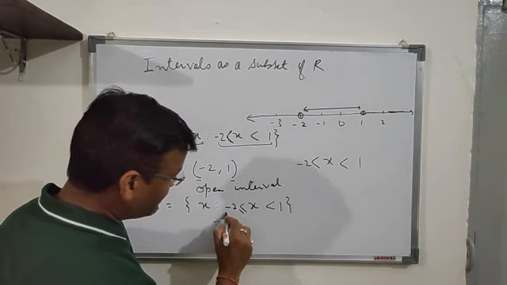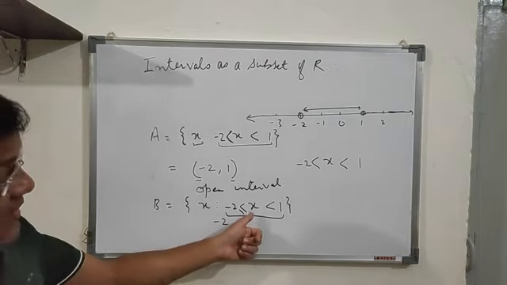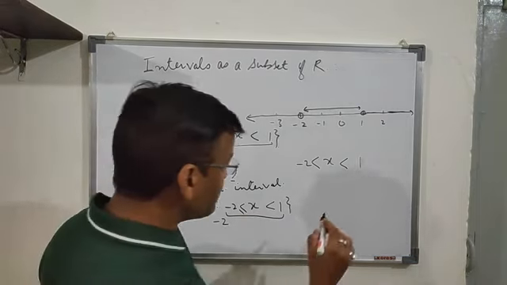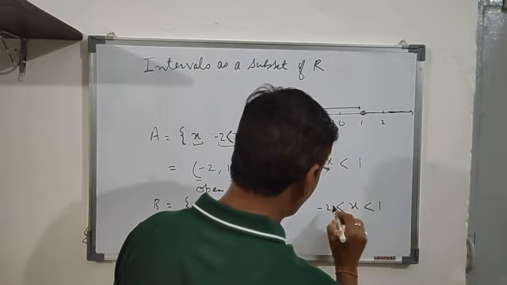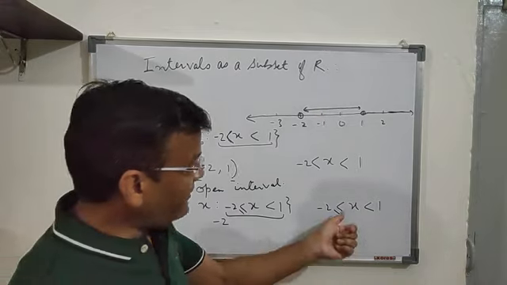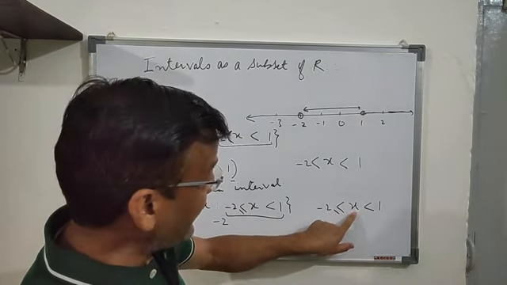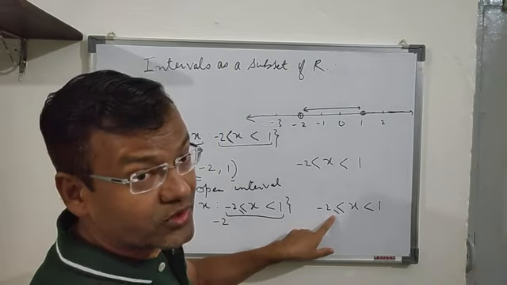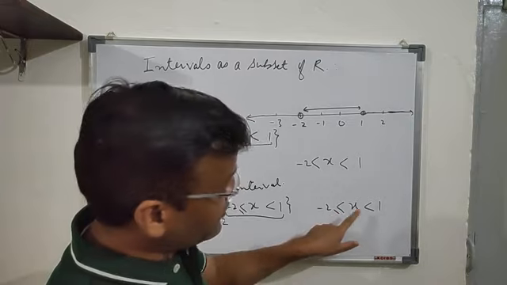If I see this interval on the number line, the difference between these two intervals is that here -2 is included because it is equal to also. You can see here x equals -2 also, it is greater than or equal to -2, but less than 1.